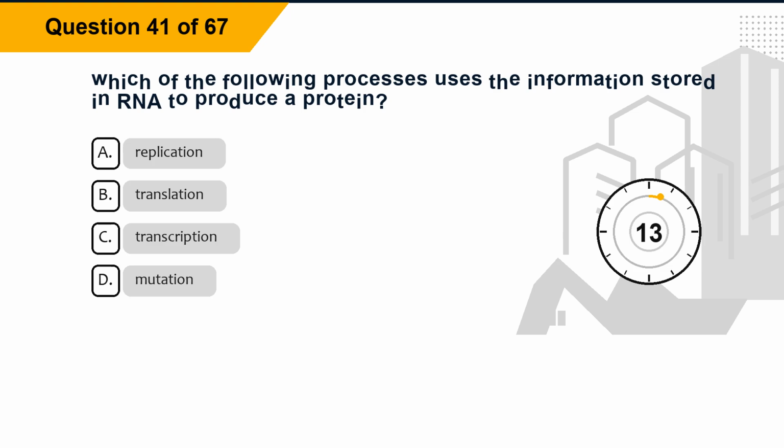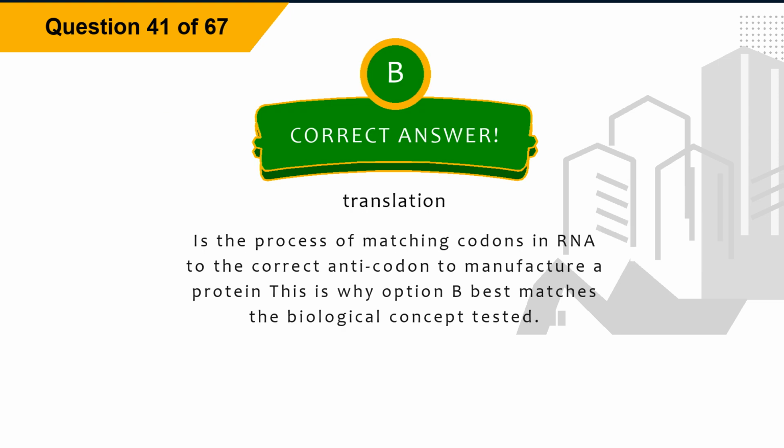Question 41. Which of the following processes uses the information stored in RNA to produce a protein? Option A, replication. Option B, translation. Option C, transcription. Option D, mutation. The correct answer is option B, translation. Explanation: Translation is the process of matching codons in RNA to the correct anticodon to manufacture a protein. This is why option B best matches the biological concept tested.